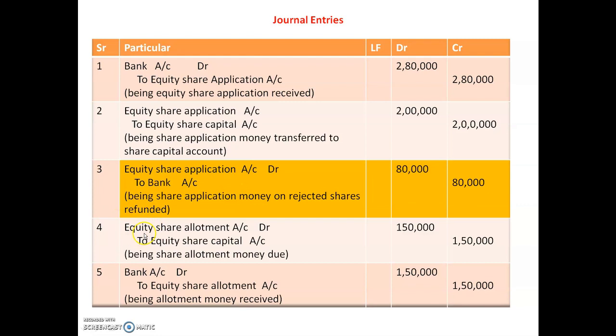Okay, so the fourth entry, that is allotment due entry, equity share allotment account debit to equity share capital account, and being share allotment money due, so the amount will be 1,50,000 in debit column, and same amount 1,50,000 in credit column.